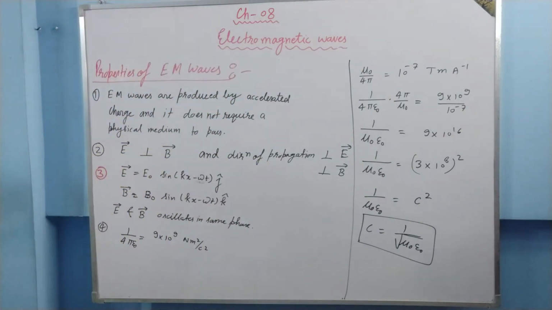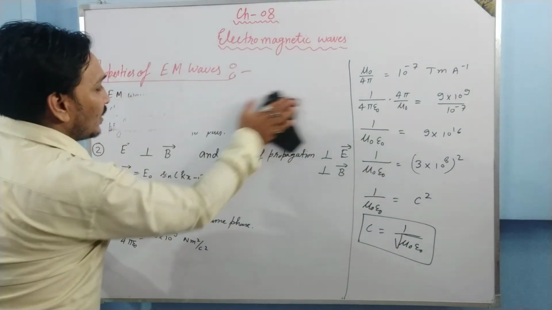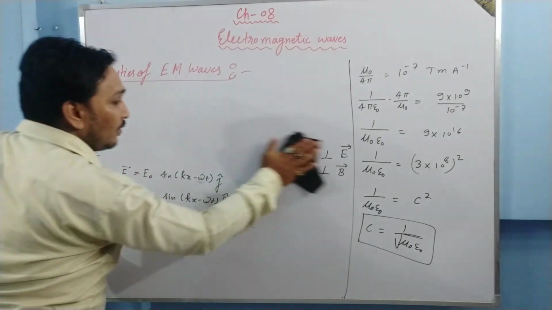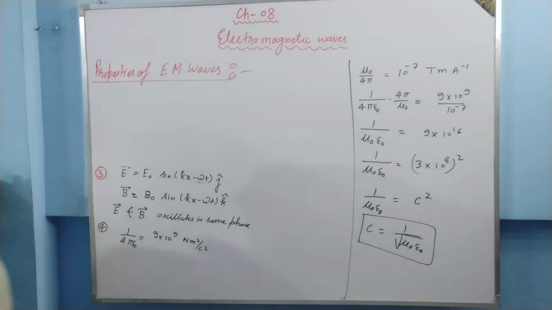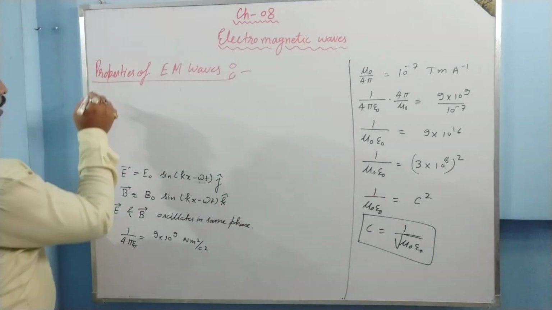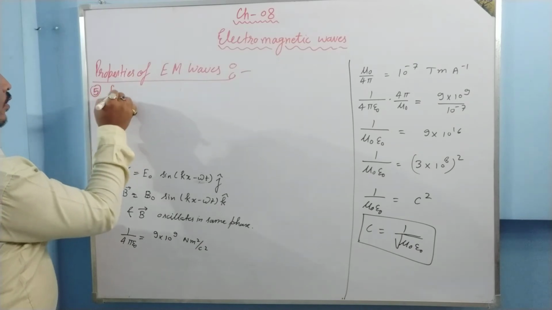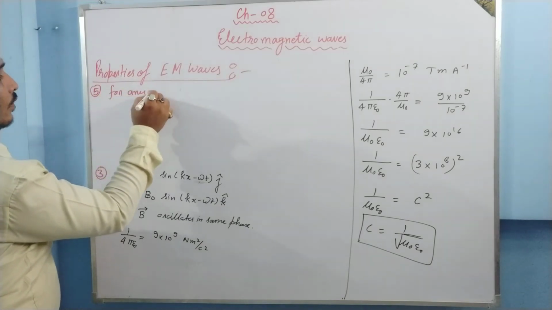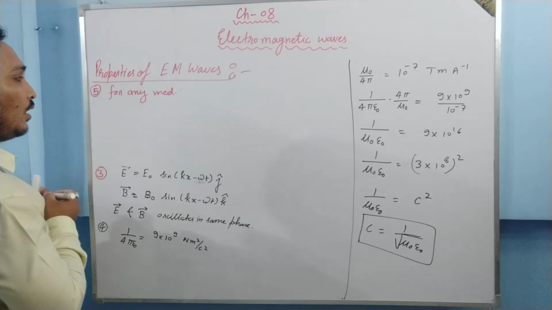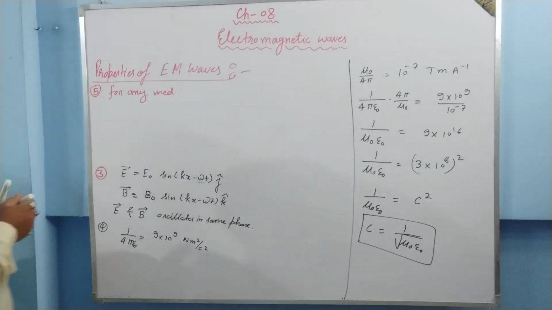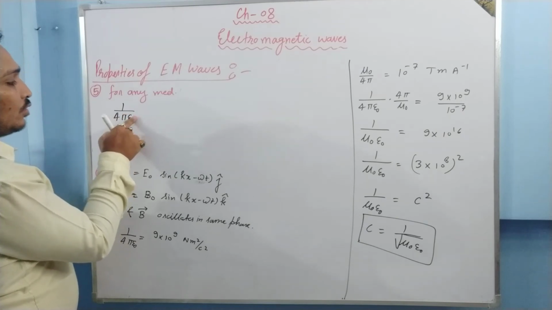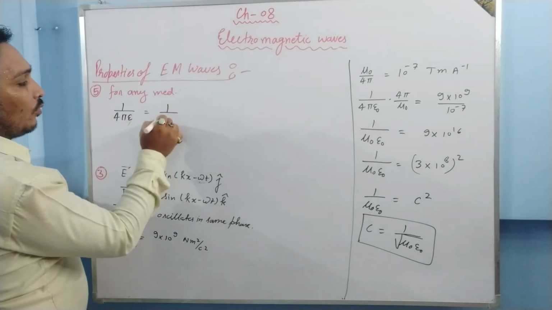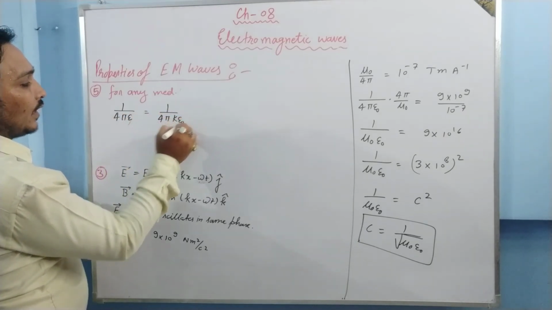If that medium is changed, then what will happen? Instead of using permittivity of free space, we will use permittivity of the medium. Then instead of using 1 upon 4 pi epsilon naught, we will use epsilon, which is equal to 1 upon 4 pi k epsilon naught.